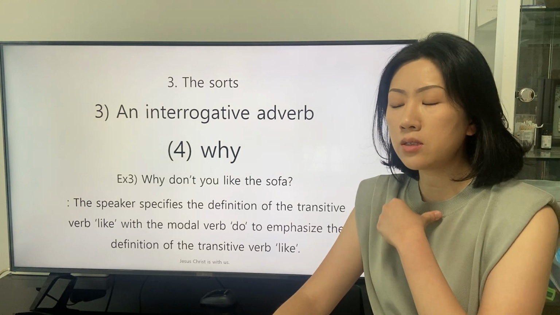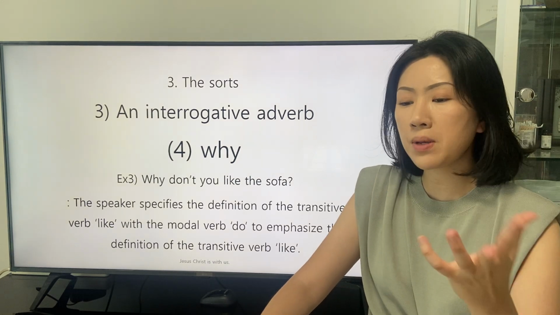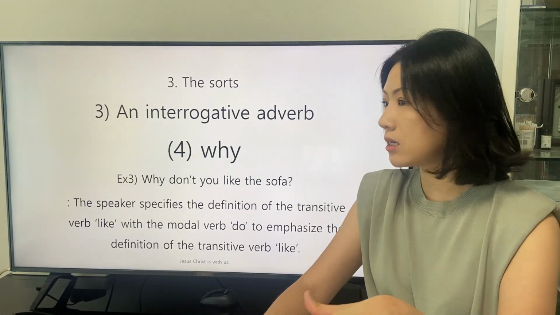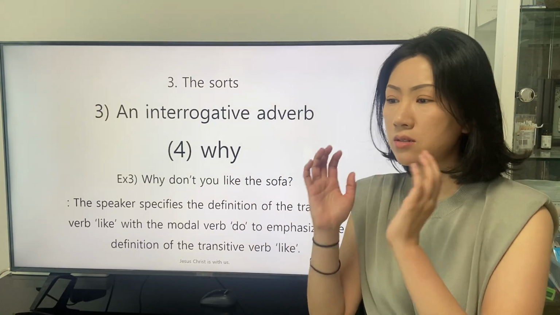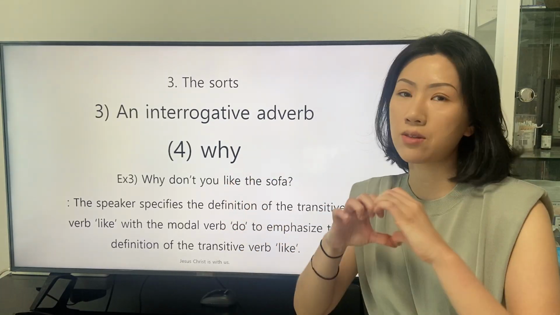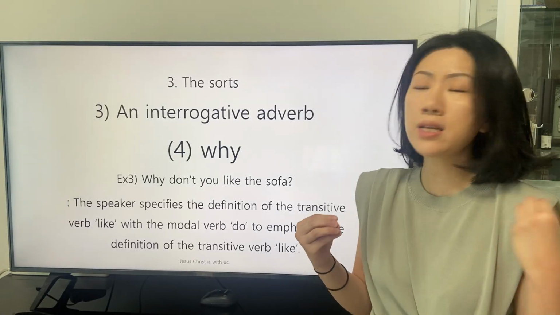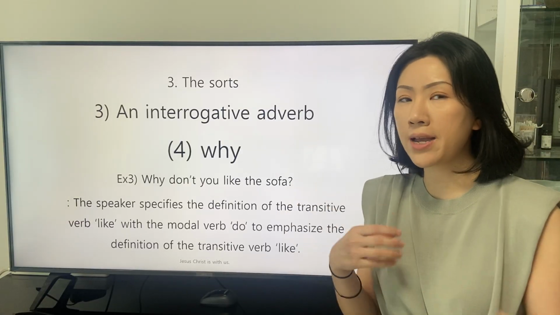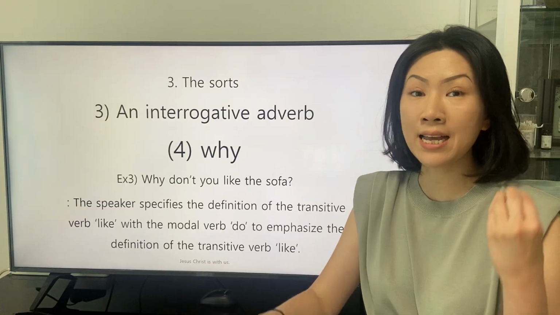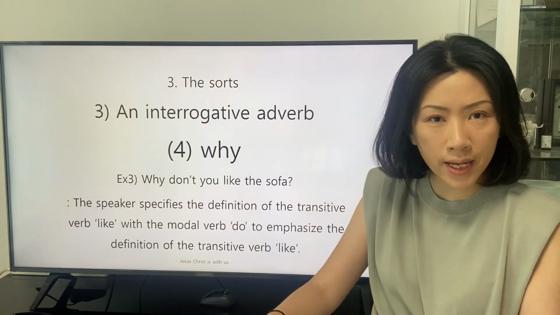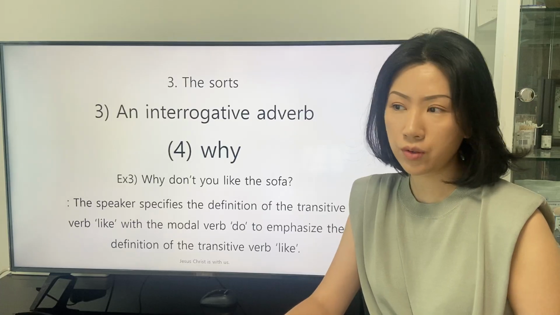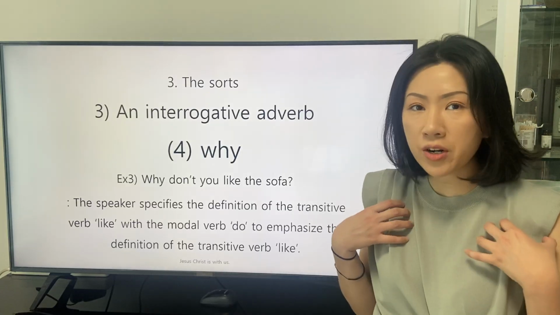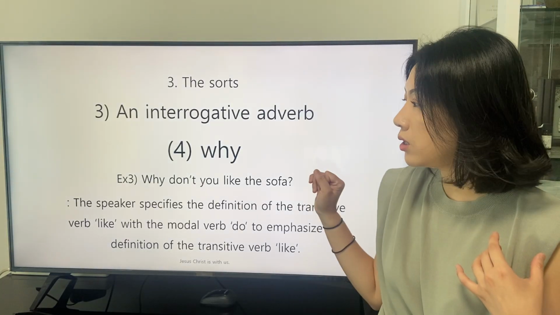So the speaker considers that there cannot be other cases except the case that the subject, the listeners, like the sofa. So we can say that the speaker applies the adverb not as a way for emphasis of the speaker's intention in this clause.